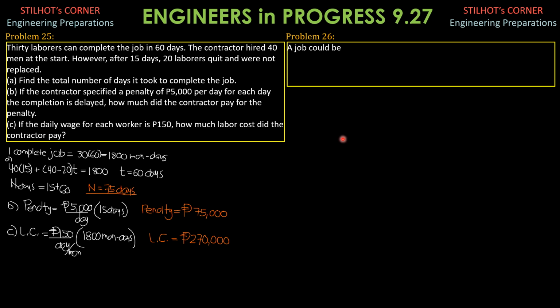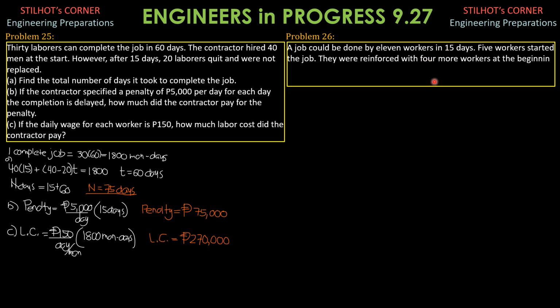Problem 26. A job could be done by 11 workers in 15 days. So one complete job is 11 times 15 days, and that is 165 man days. 5 workers started the job. They were reinforced with 4 more workers at the beginning of the 6th day. Therefore, these 5 workers have worked for 5 days already.